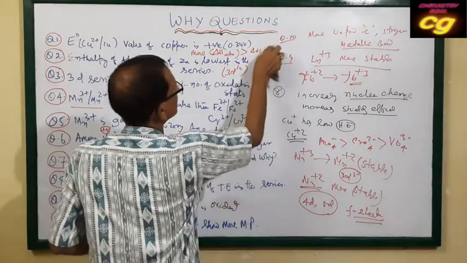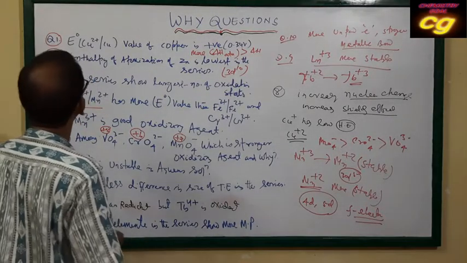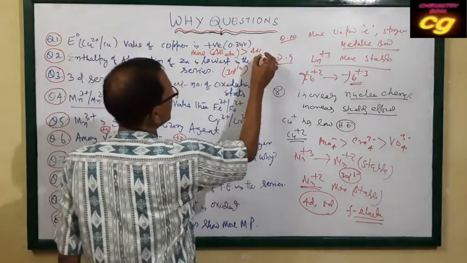Copper. Copper has a high enthalpy of atomization compared to hydration.